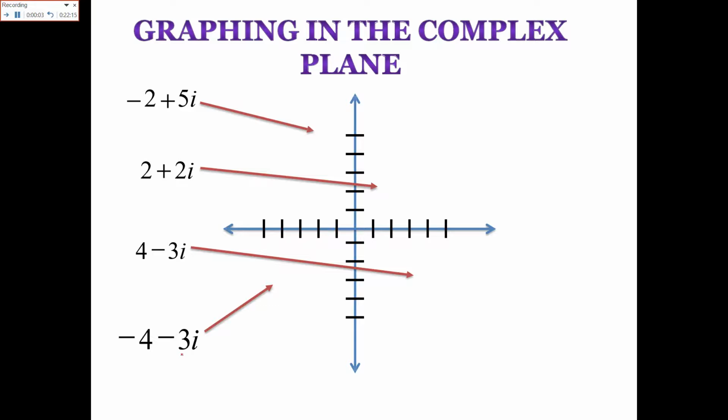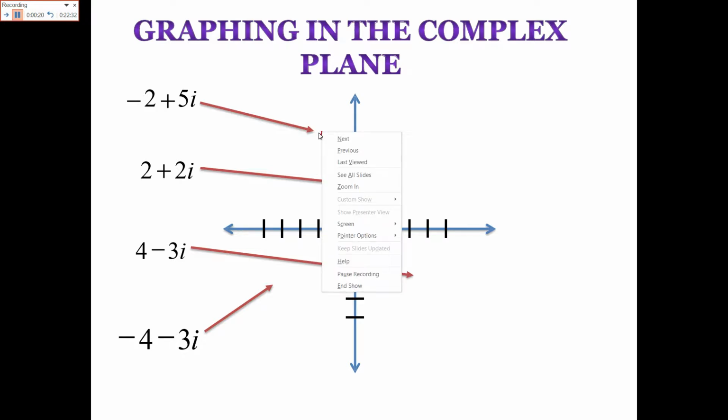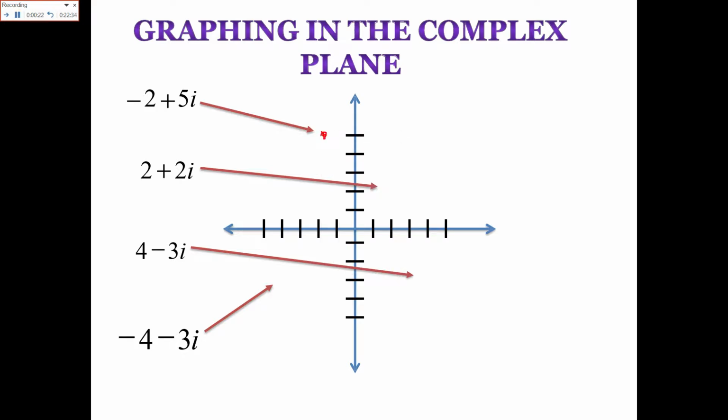Graphing on the complex plane, like I told you in the previous slide: if you have the number minus 2 plus 5 iota, where does it exist? Minus 1, minus 2, this is the point, and 5 iota: 1, 2, 3, 4, 5. So here will be the point. Similarly, if you have 2 plus 2 iota, this will be 2 and this will be 2, so this will be the point 2 plus 2 iota.